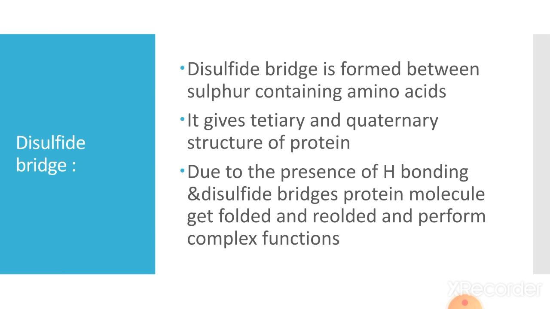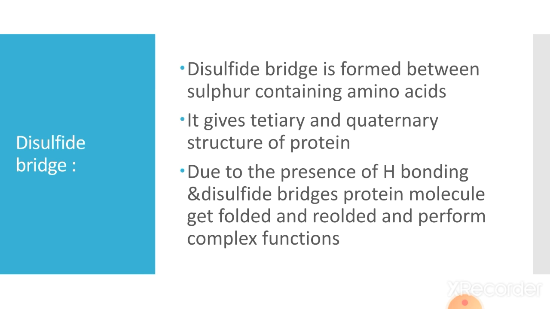It has the peptide bond first. When the hydrogen bond is formed in that peptide molecule, it will become twisted. A helical structure will be formed, and when disulfide bridges are formed, it will become folded and refolded again and again. So majorly it will form a complex structure.